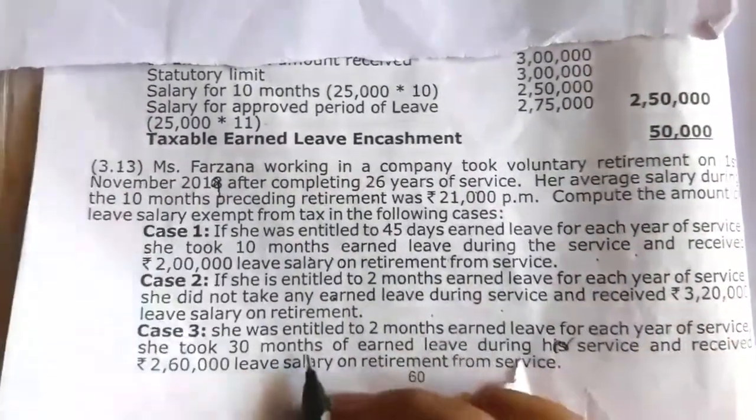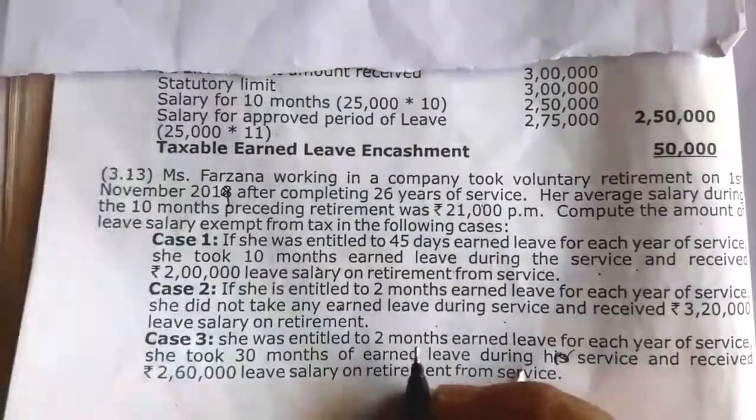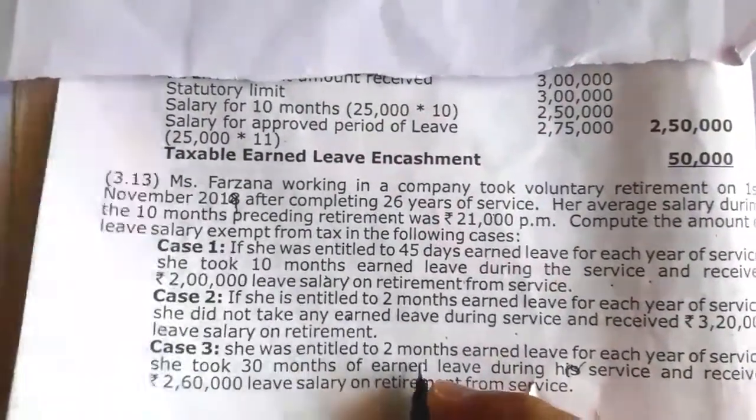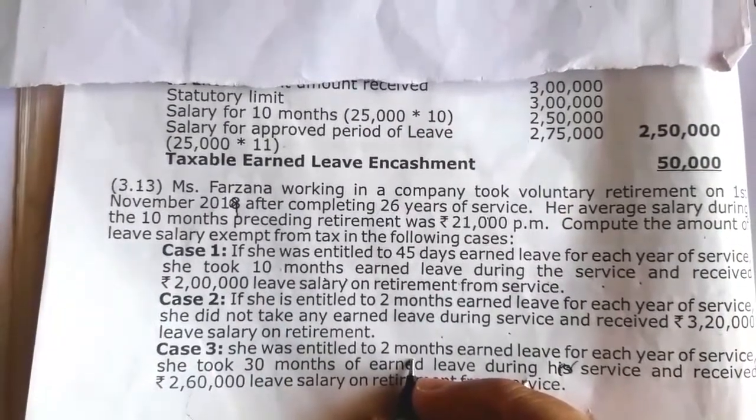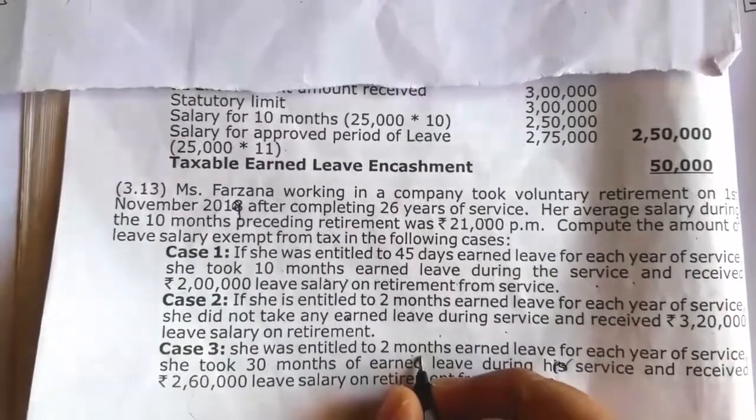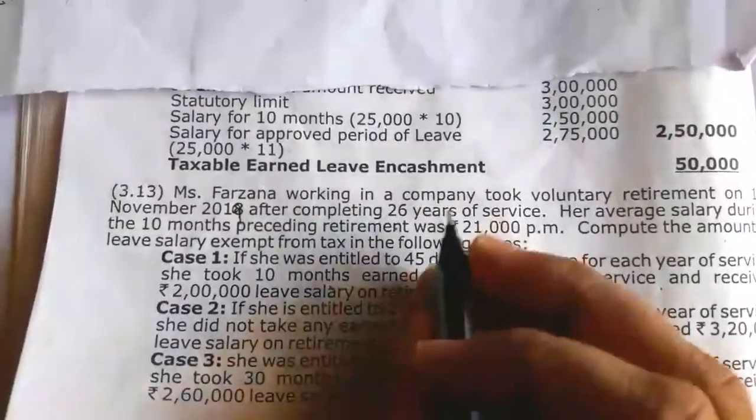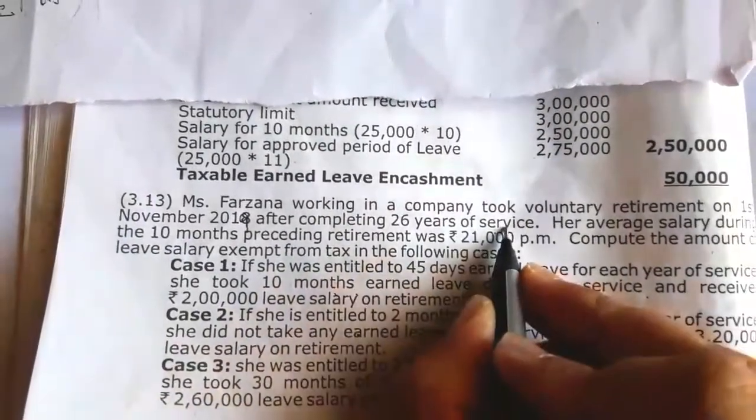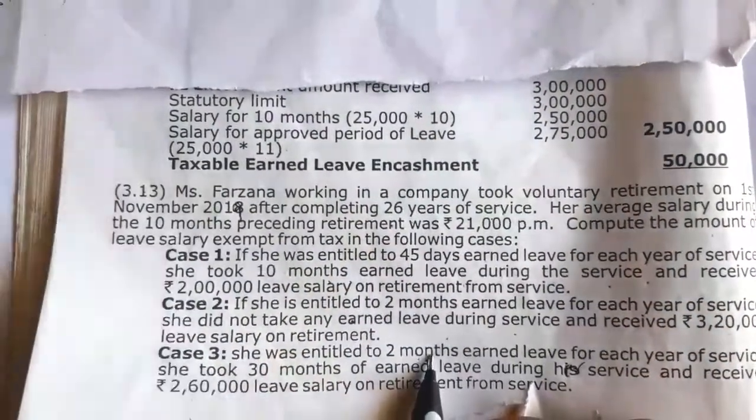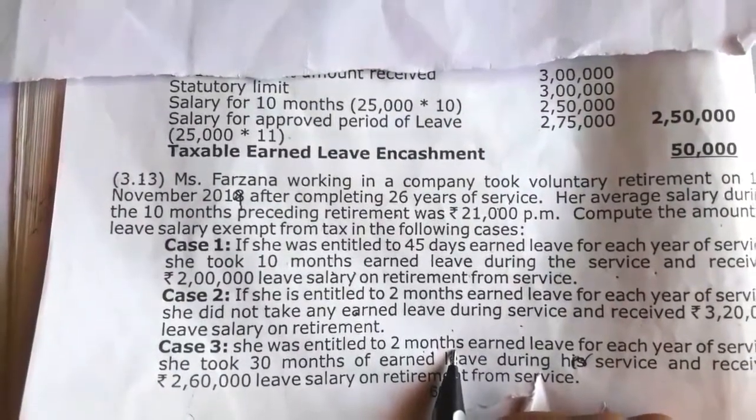Case 3: here she was entitled to 2 months earned leave for each year of service. As per income tax, we have to take 30 days earned leave for each year of service. It means 1 month for every year. Totally she completed 26 years, which means 26 months of earned leave is approved to her credit.